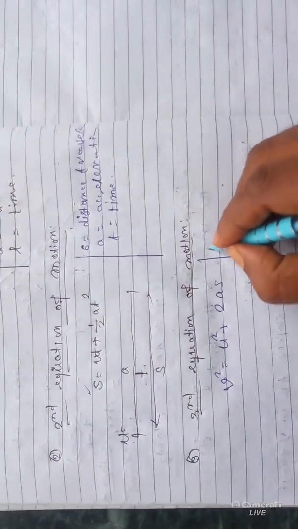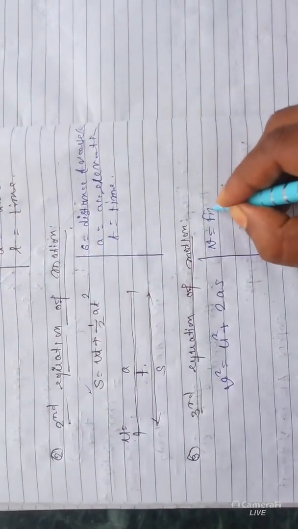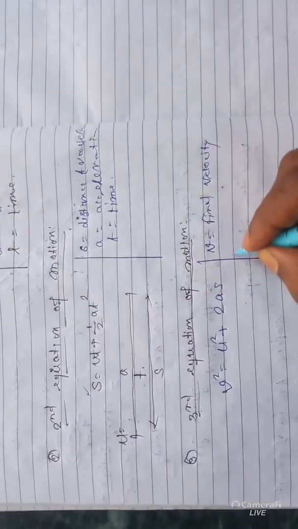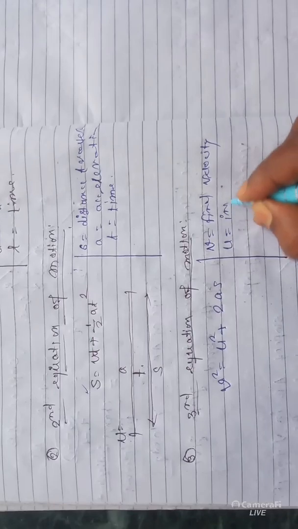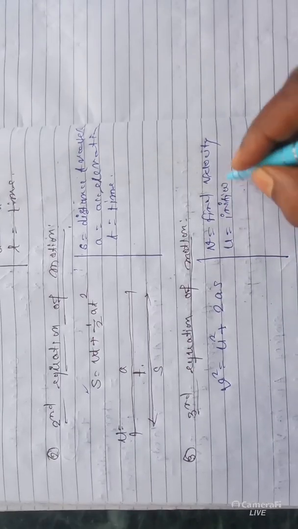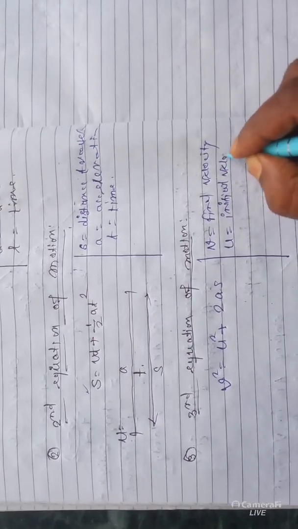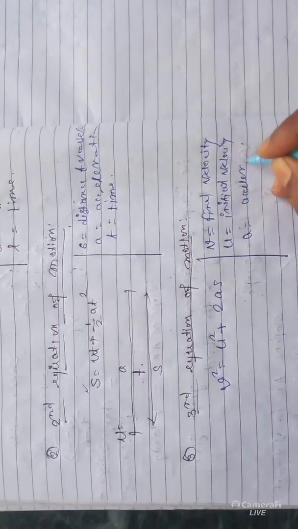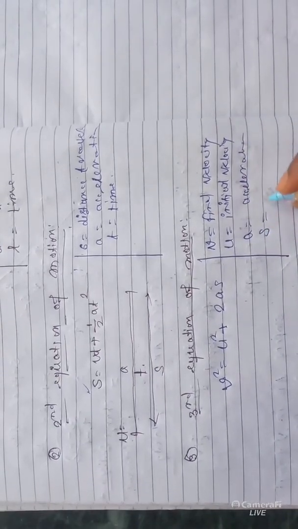Parameter v is the final velocity, u is the initial velocity, a is the acceleration, and s is the distance travelled.